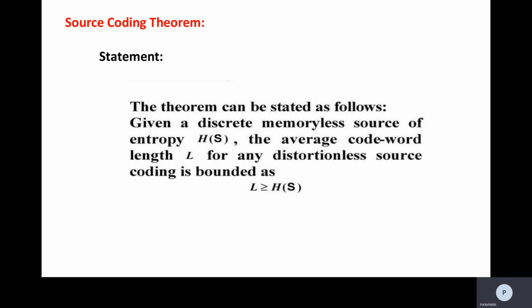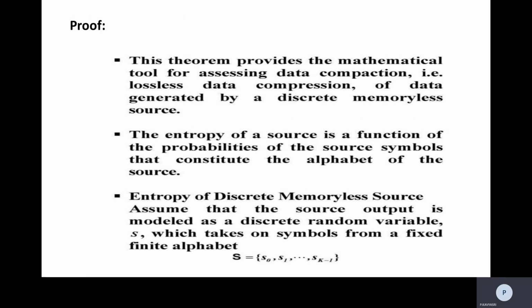So next we will see the source coding theorem. The theorem can be stated as follows. Given a discrete memoryless source of entropy H of S, the average code word length L for any distortionless source coding is bounded as L is greater than or equal to H of S. So now we'll see the proof.